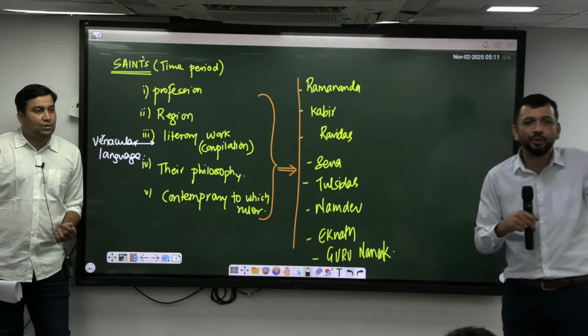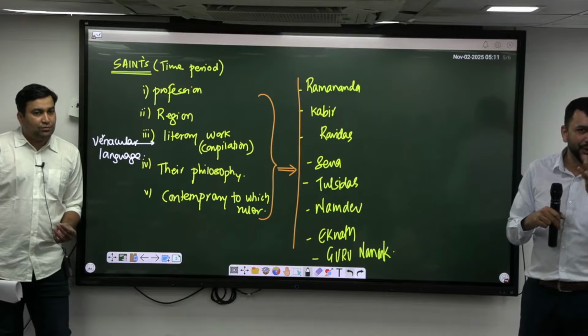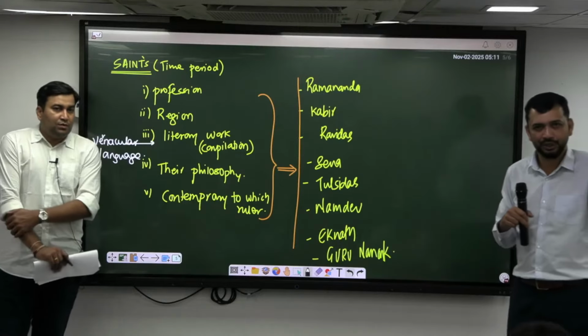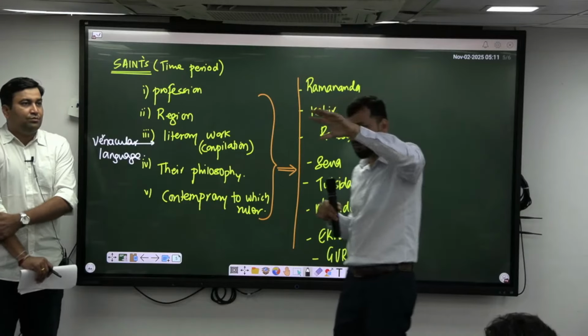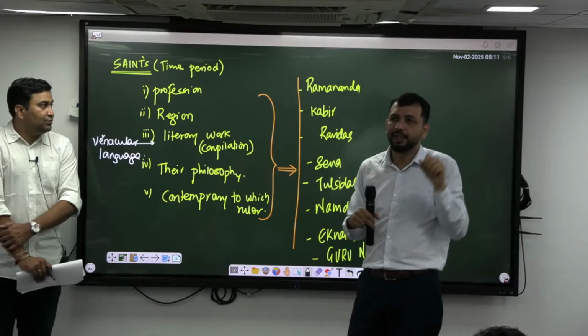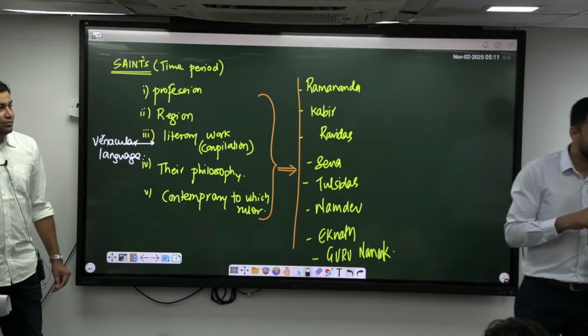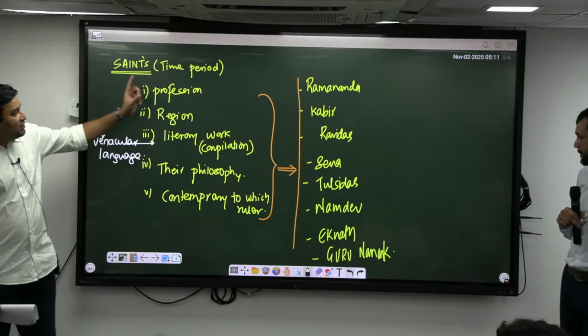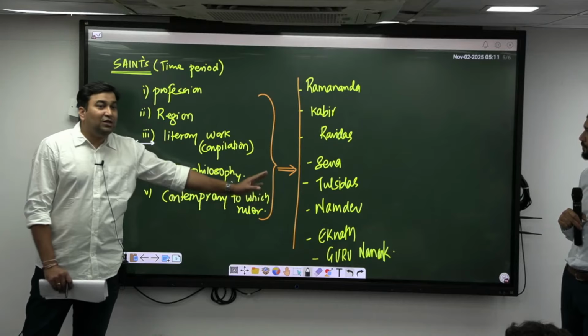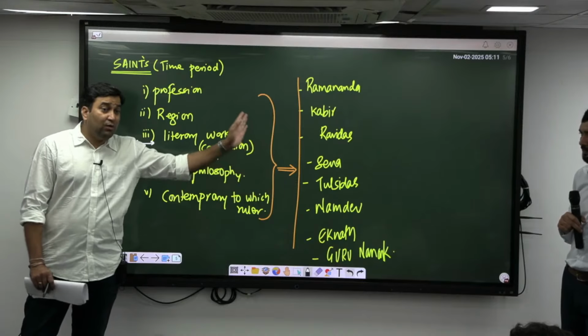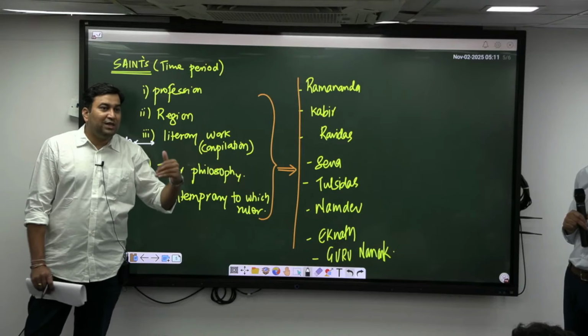Like that, you should be knowing their type of poetry also, and which language they have used. So if you divide them into chapters by the kind of language they were using and the region they were going to, it becomes easy to connect the things. All right. And the list of the saints that we have noted is not exclusive. इसमें दादू दयाल भी ऐड होगा, बहुत सारे saints हैं that we will be keeping doing simultaneously with the PYQs.